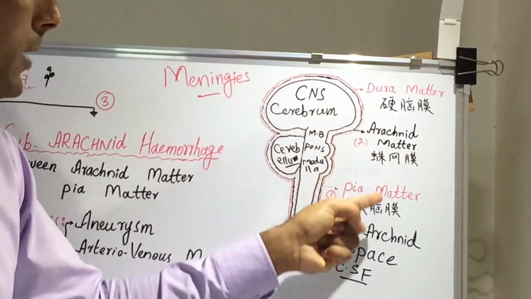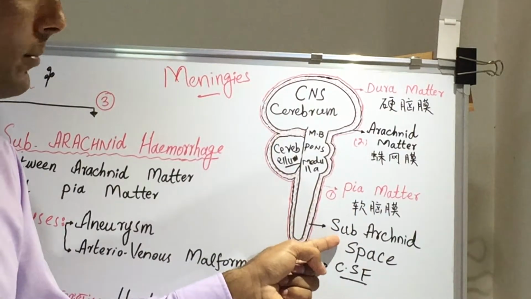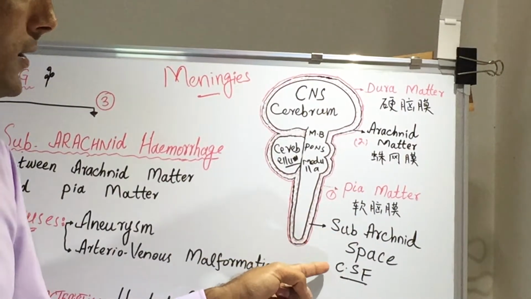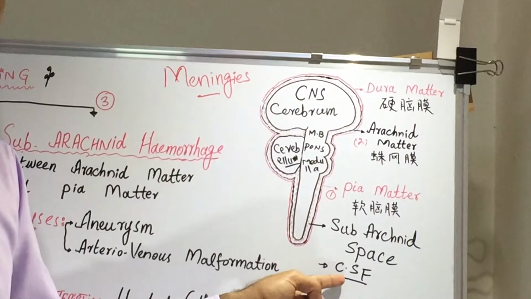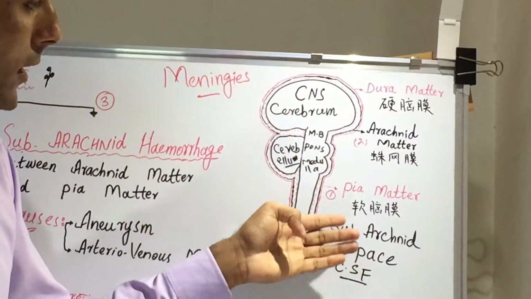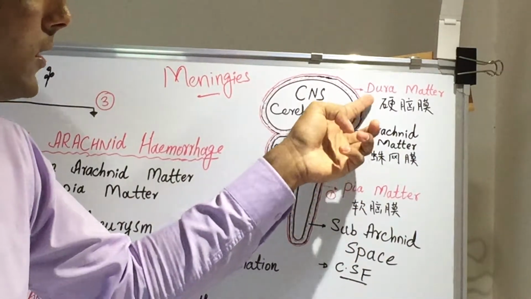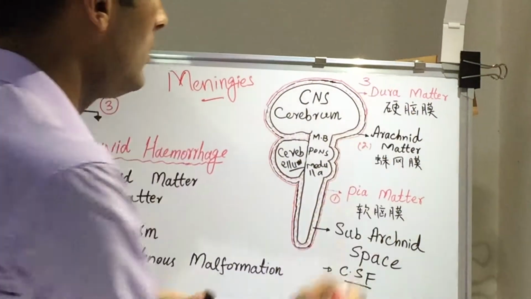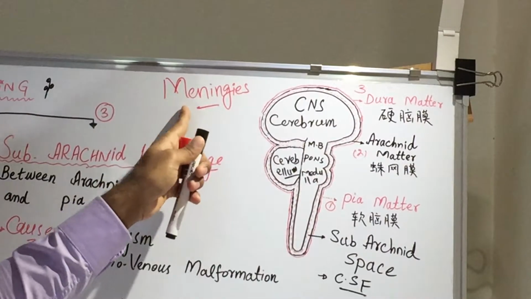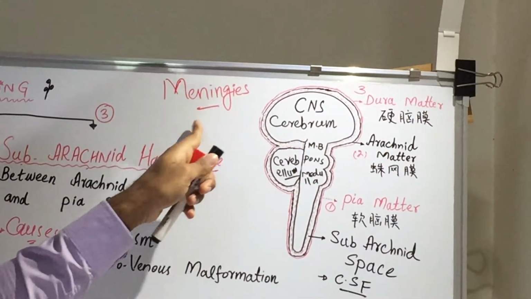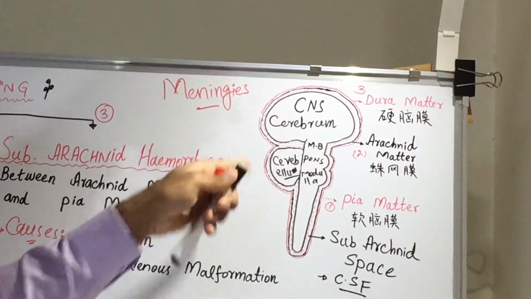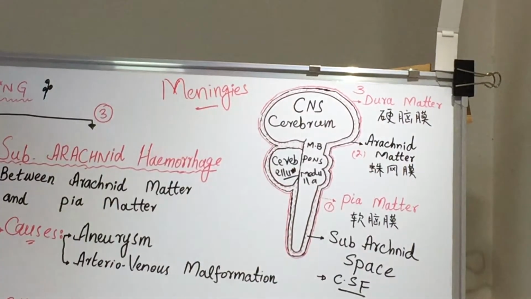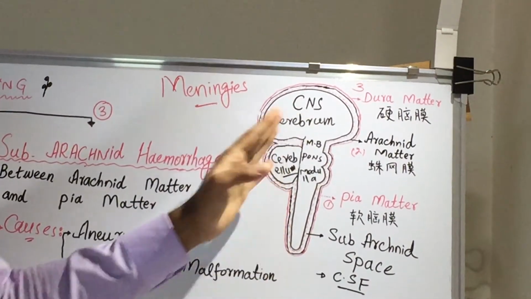Between the arachnoid mater and pia mater, we have the subarachnoid space, which contains CSF. All these three layers collectively we call meninges. So this is a little explanation about the meninges and central nervous system.